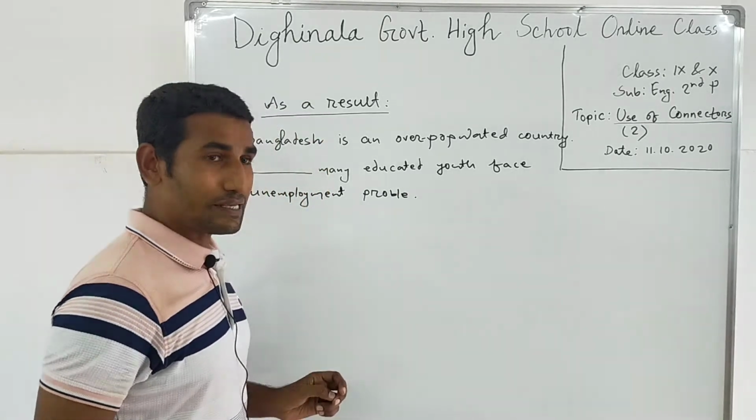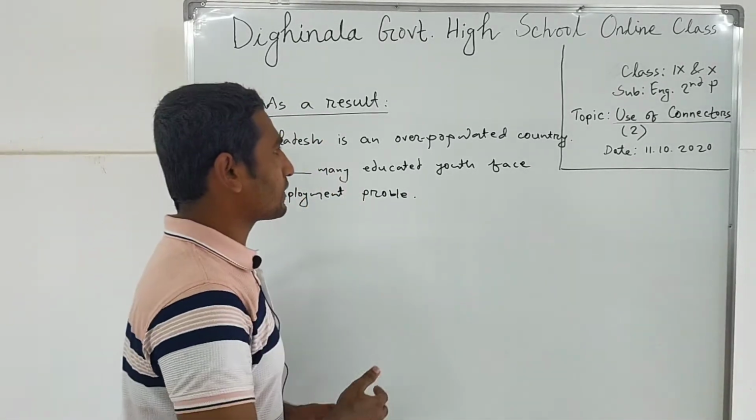So just see here, Bangladesh is an overpopulated country.